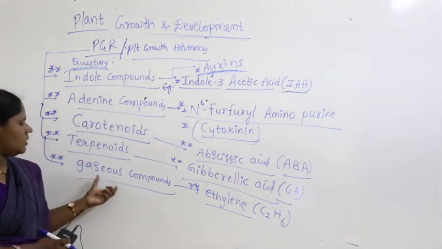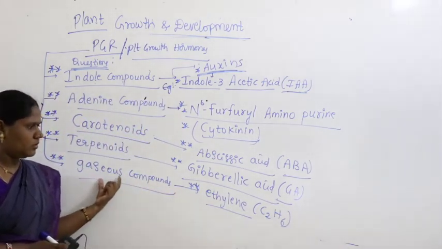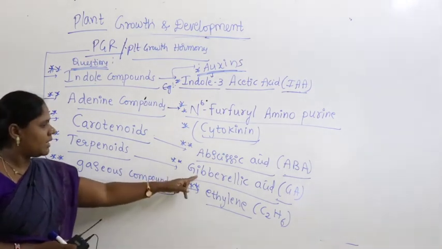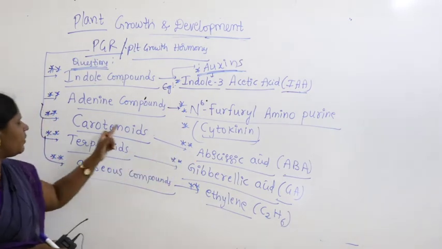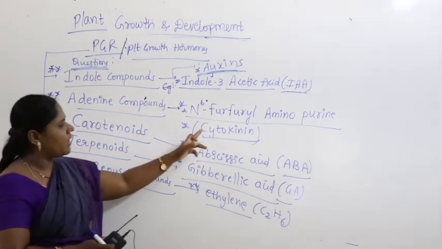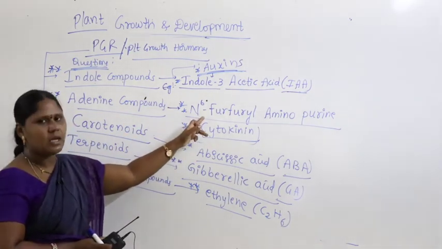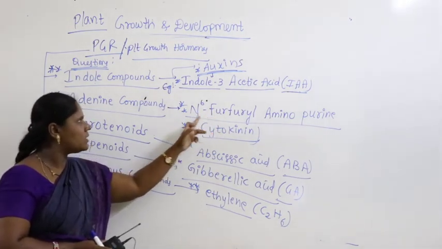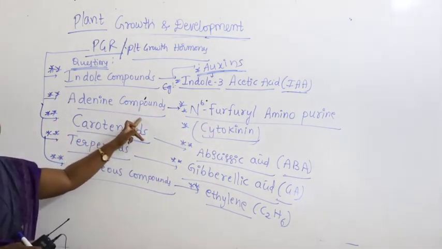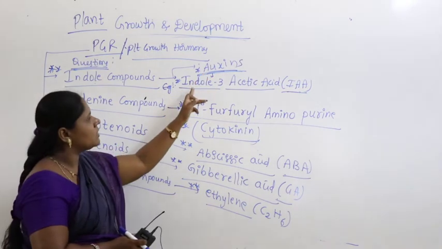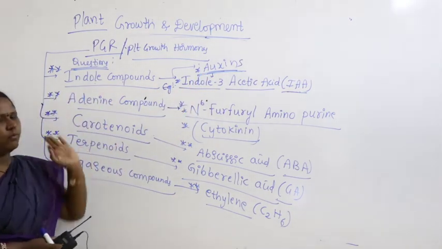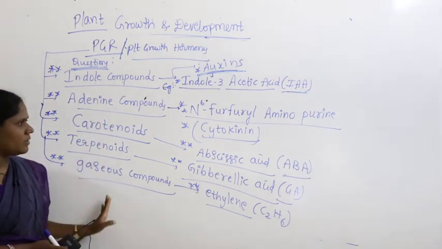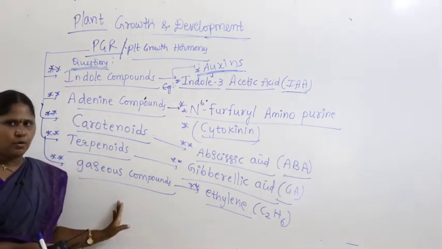Okay. So ethylene is a gaseous compound, that is C2H4. Gibberellic acid is made up of terpenoids. Abscisic acid is made up of carotenoids. Cytokinin, one of the cytokinins is N6 furfuryl aminopurine, made up of adenine compounds. Auxins, one of the auxins is indole 3 acetic acid, that is made up of indole compounds. Mostly questions come from this. This is very, very important.